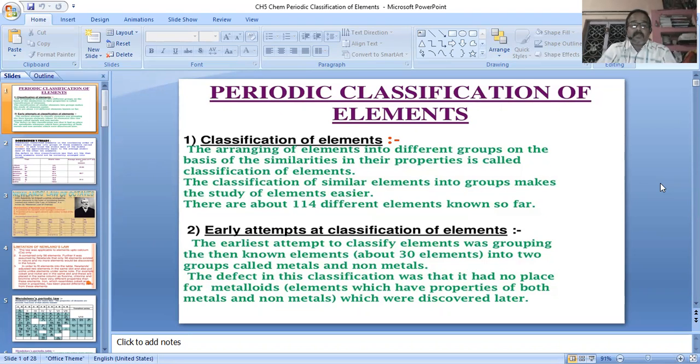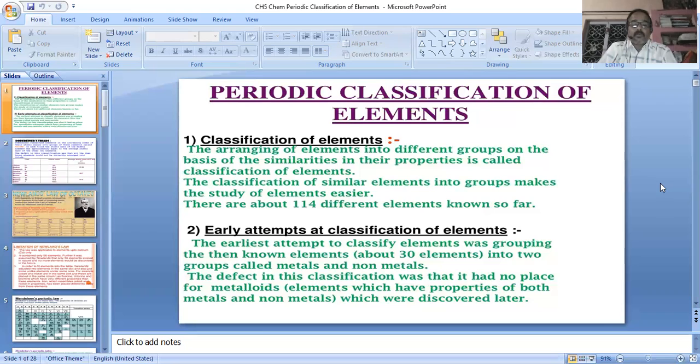So there were about 114, but in this is the oldest; according to modern knowledge, we know 118 elements. Number two, early attempts at classification of elements. The earliest attempt to classify elements was grouping